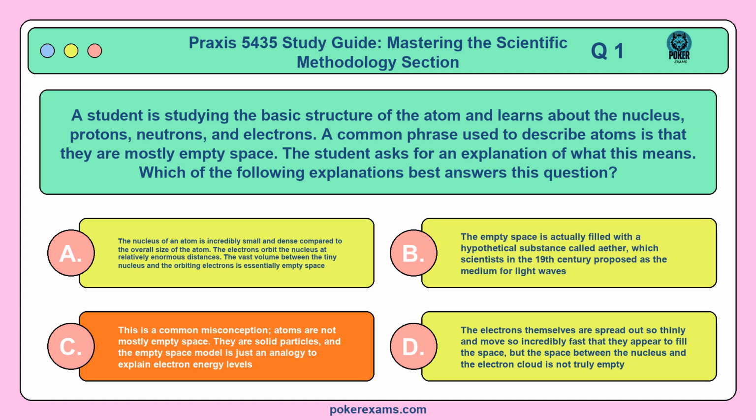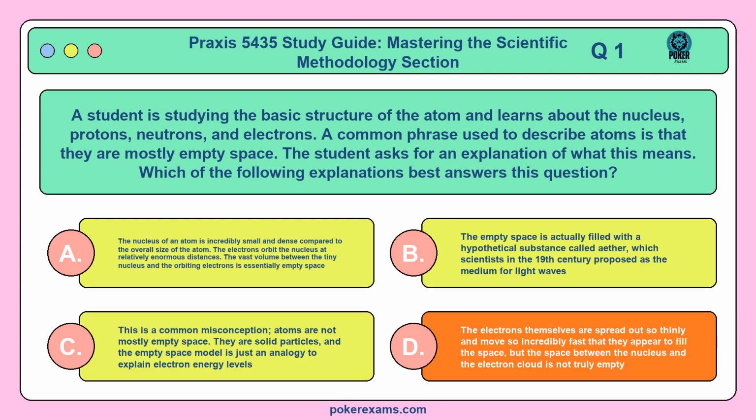C. This is a common misconception. Atoms are not mostly empty space. They are solid particles, and the empty space model is just an analogy to explain electron energy levels. Or D. The electrons themselves are spread out so thinly and move so incredibly fast that they appear to fill the space, but the space between the nucleus and the electron cloud is not truly empty.